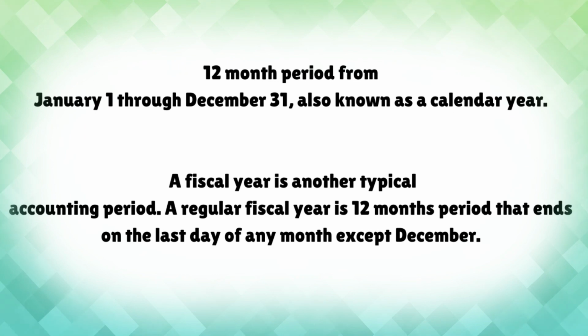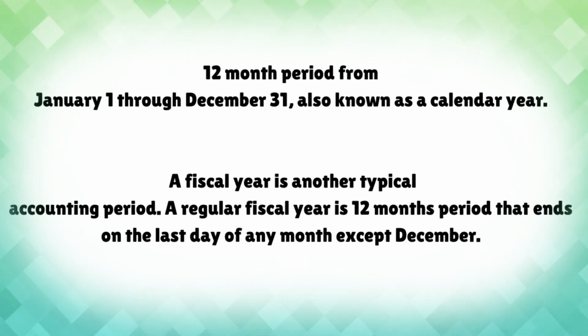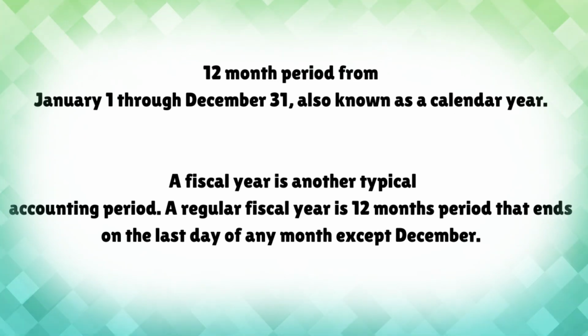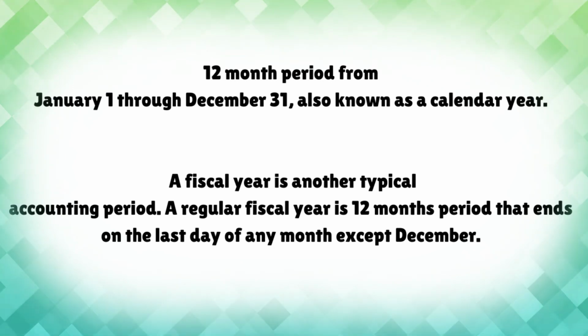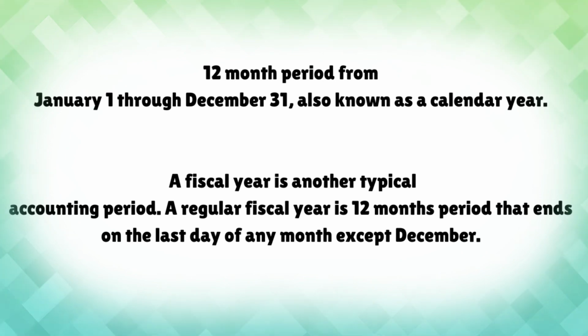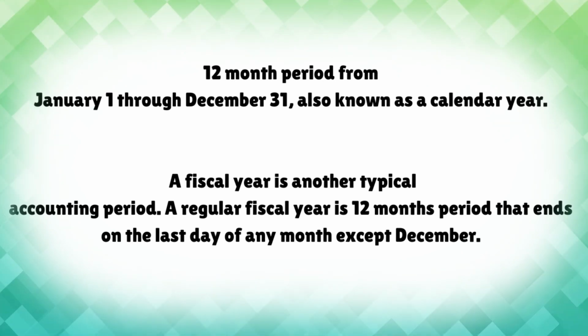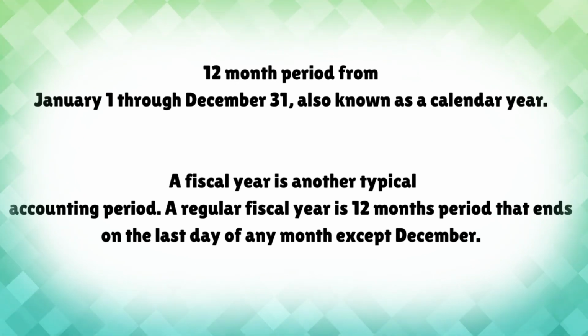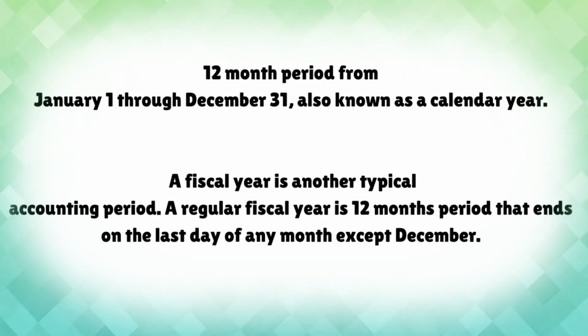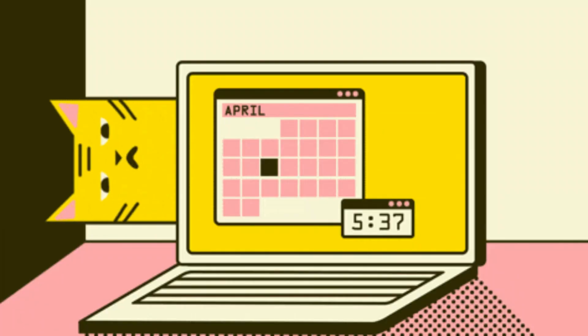Accounting period. The typical period covered by personal income tax returns is the 12-month period from January 1st through December 31st. It's also known as the calendar year. A fiscal year is another typical accounting period. A regular fiscal year is a 12-month period that ends on the last day of any month except December. The taxpayer will choose the type of accounting period or tax year when they file their first income tax return.